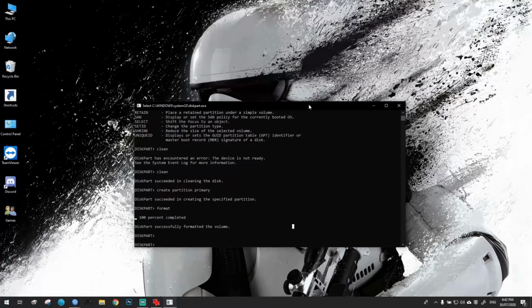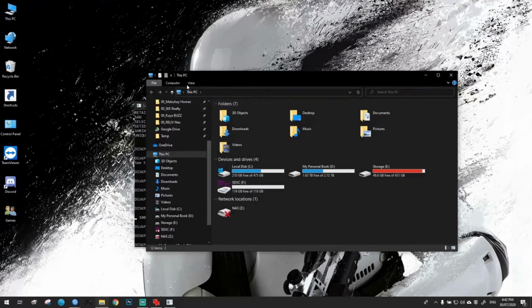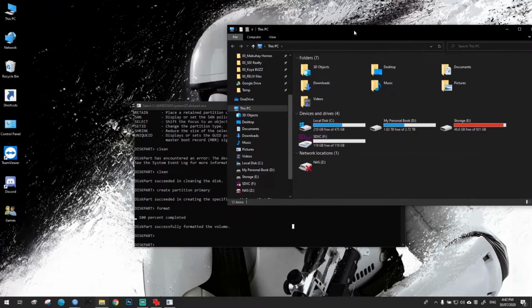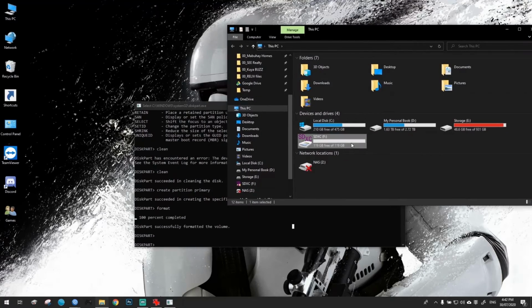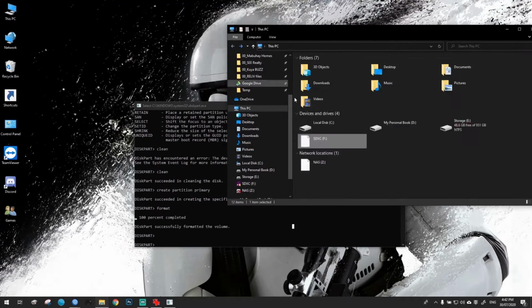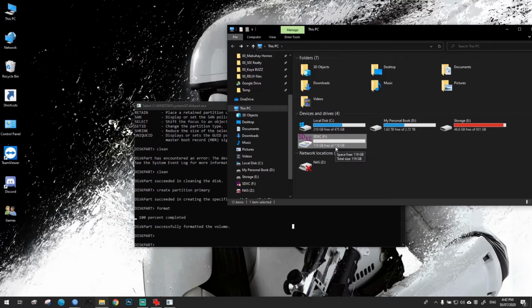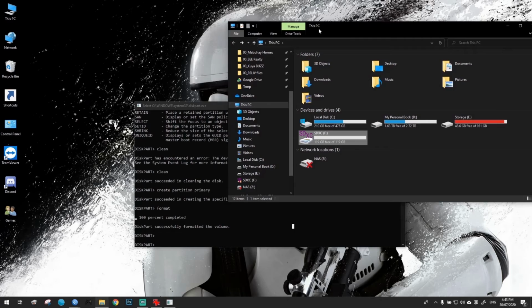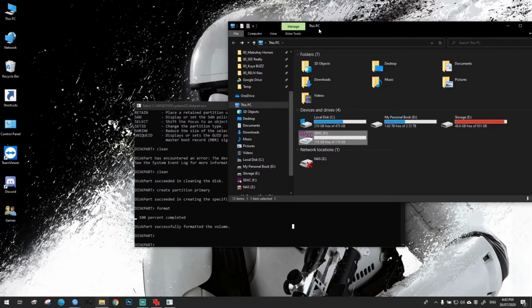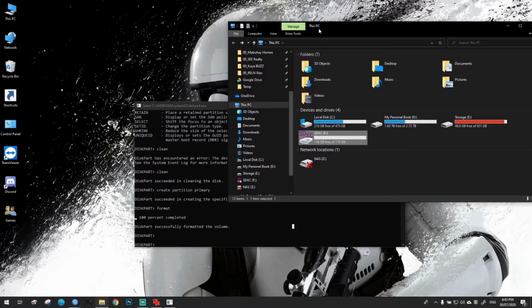Okay, so now that it's done, let's try to take a look at the SD card. And yes, so there it is. That's the 119 GB storage space. So if you ever find this problem on your SD card where the maximum storage space is not being indicated there, you should try this out, and maybe it will be able to fix it for you. So that's it, simple as that.